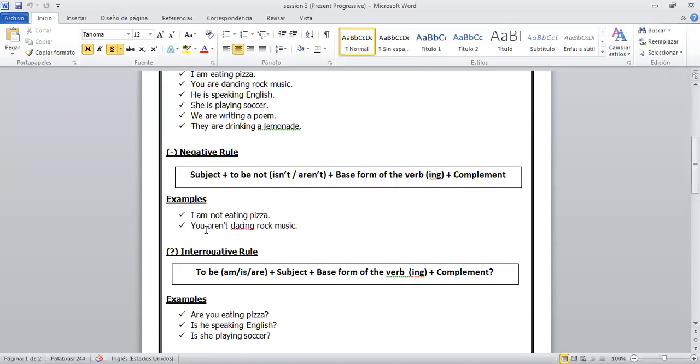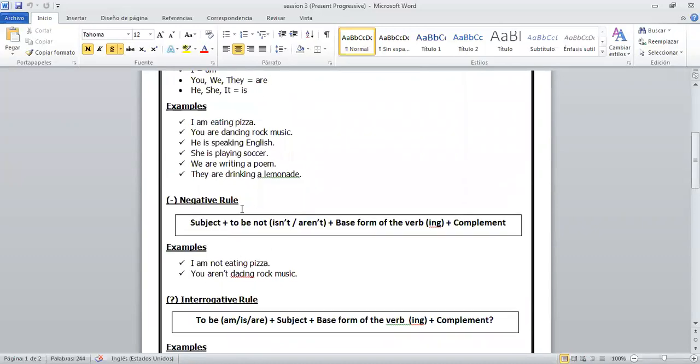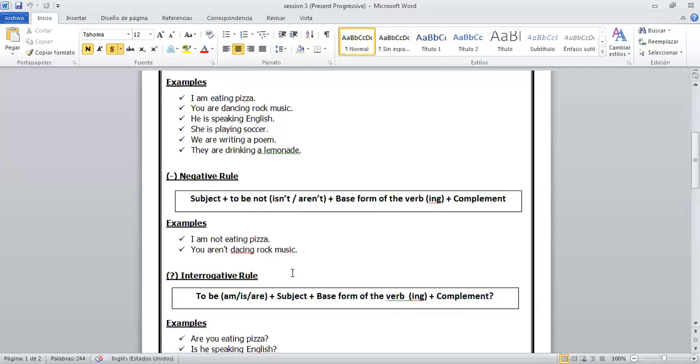Look at the example. Vamos a ver el ejemplo. I am not eating pizza. Aquí, en el primer ejemplo, yo negué la primera oración, que es I am eating pizza. Y negative is I am not eating pizza. Look at this. You are dancing rock music, vendría a ser el positivo, y el negativo, you aren't dancing rock music. Se cumplió la regla negativa.